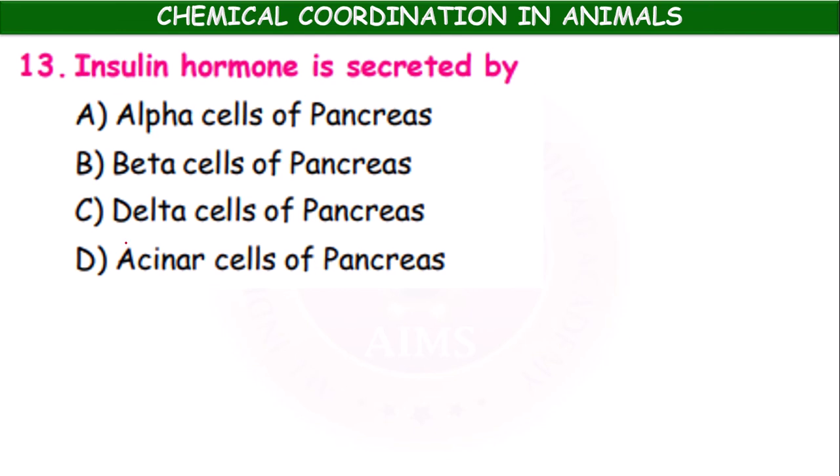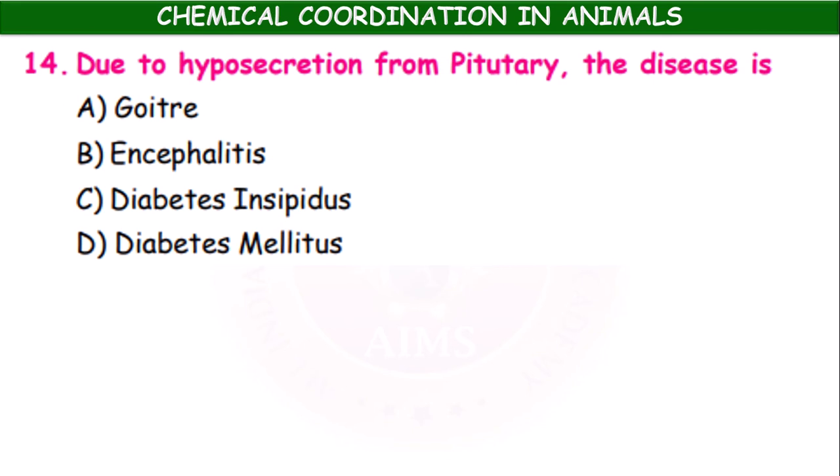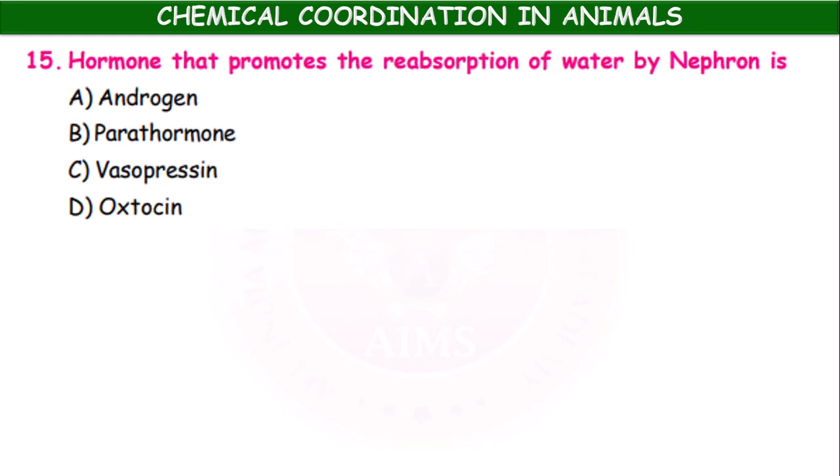Insulin hormone is secreted by alpha cells of pancreas, beta cells of pancreas, delta cells of pancreas, acinar cells of pancreas. Due to hyposecretion from pituitary, the disease is goiter, encephalitis, diabetes insipidus, diabetes mellitus. Diabetes insipidus is due to hyposecretion of vasopressin hormone produced by pituitary.